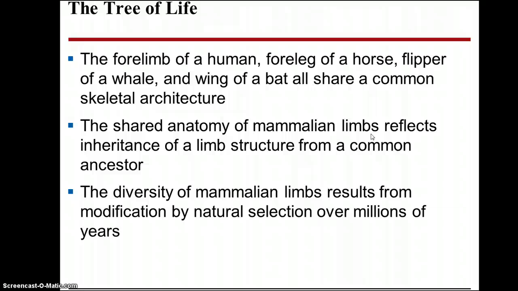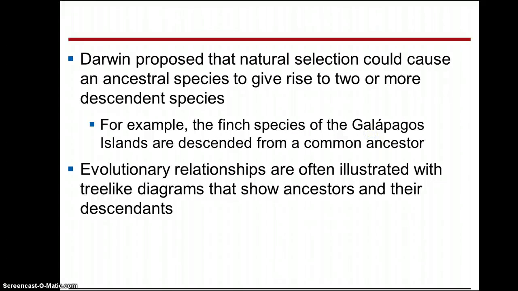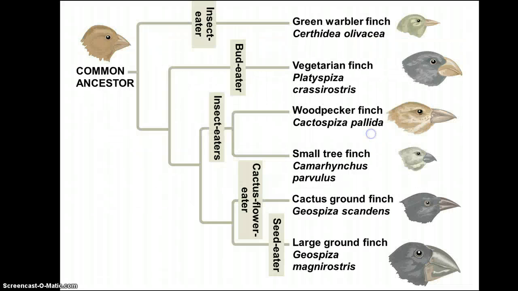And that's because they all came from a common ancestor that split off at different times, and so you have descent with modification from Darwin. That's what makes them look different by today's standard, but they do share similar architecture. The diversity of mammalian limbs results from the modification by natural selection over millions of years. Again, you can read this.